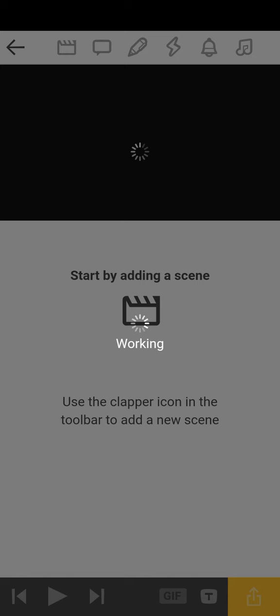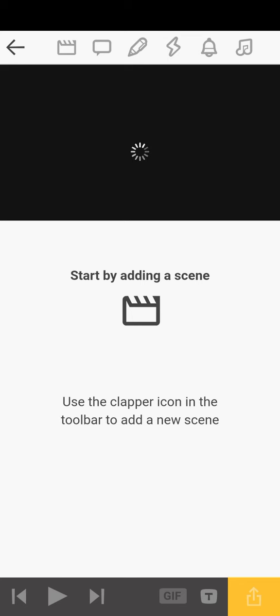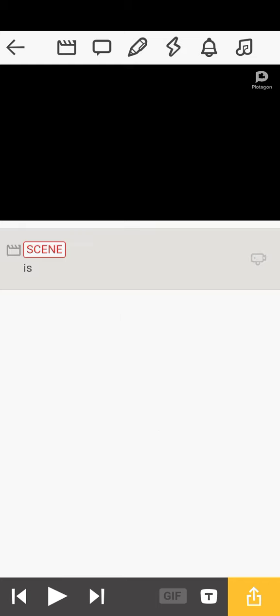I keep repeating, you need data and a strong network. Now it will open like this. There's a direction here. Use the clapper icon in the toolbar to add a new scene. Now the clapper icon, look at it here, this one. You touch it, a scene that is like the environment, or all the space you want them to be.